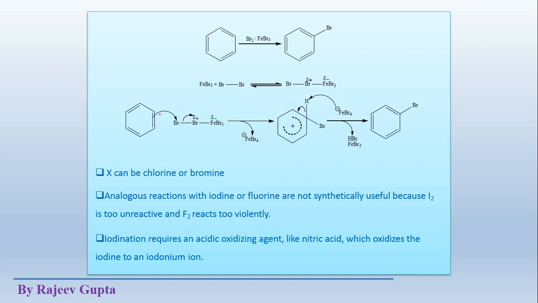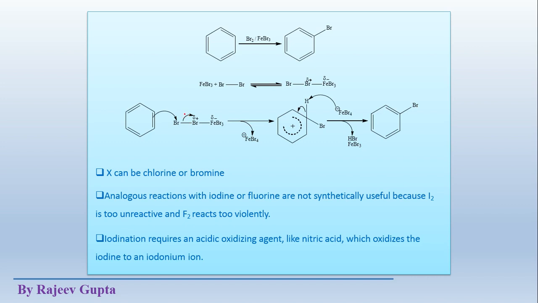Now this complex-type electrophile can easily attack this benzene ring, and the pi electron density is easily available from this side to the bromine side. Due to this shifting of the pi electrons towards the electrophile, the polarized Br-Br single bond breaks.